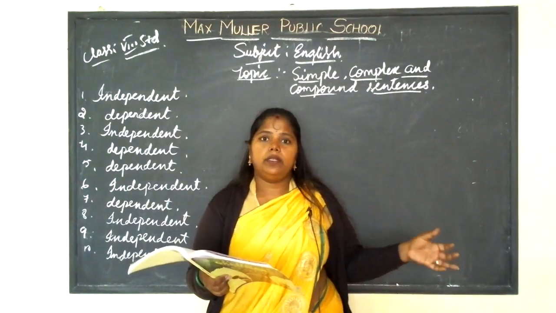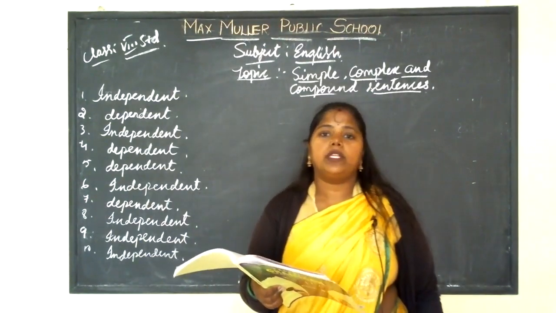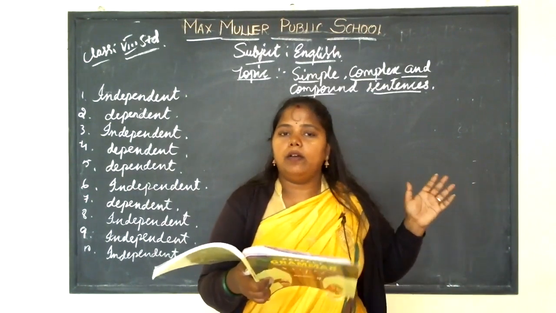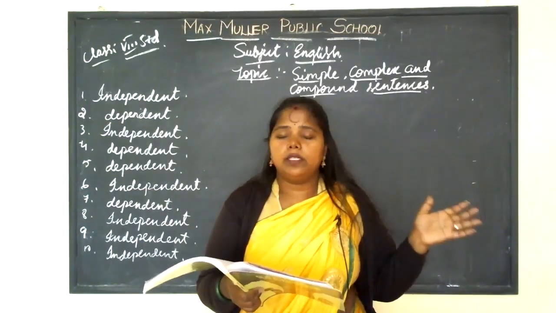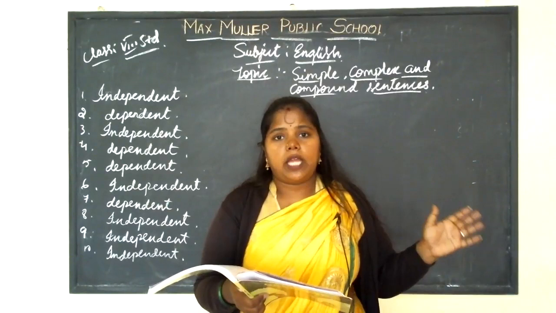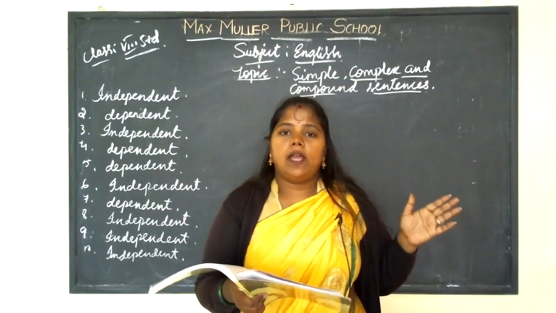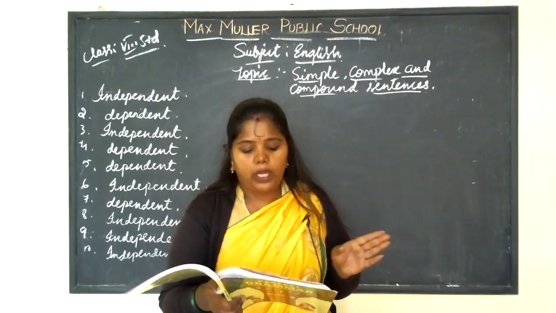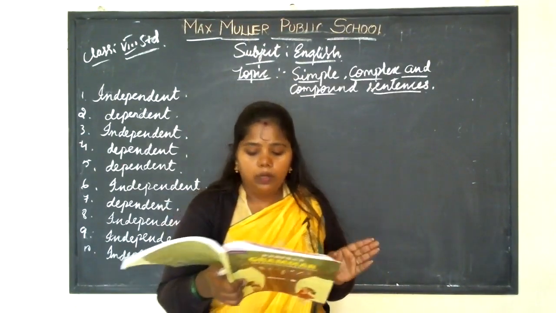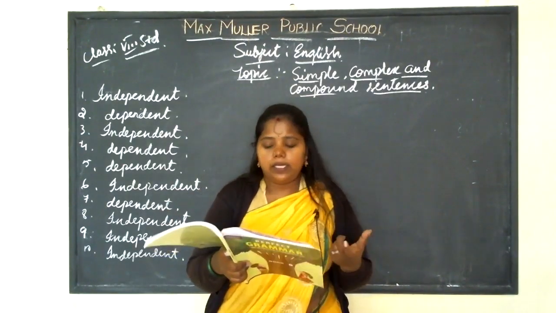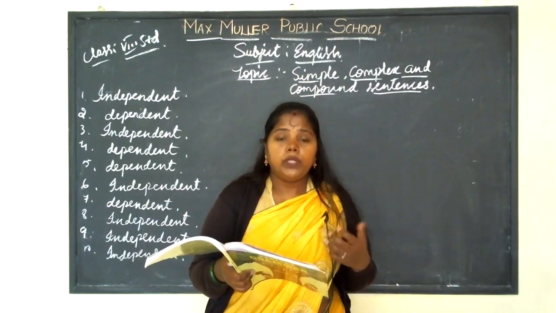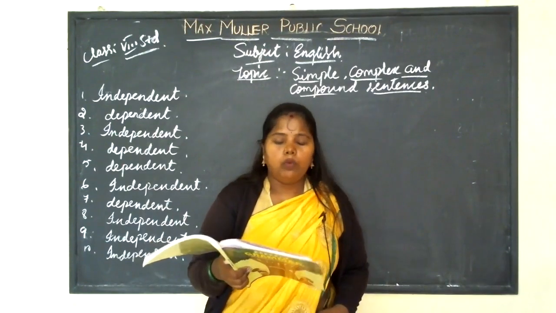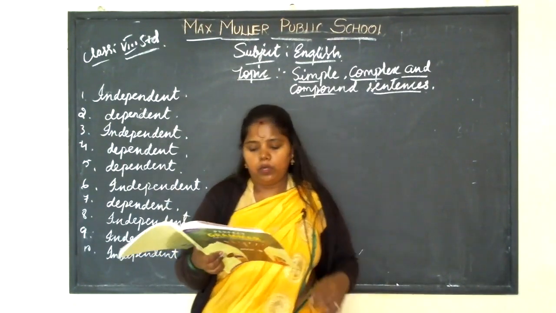It expresses a single complete thought and has only one finite verb.